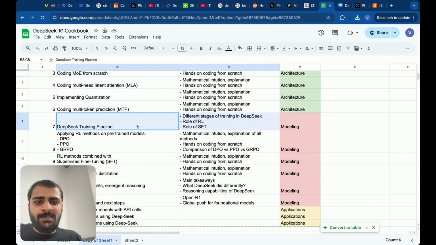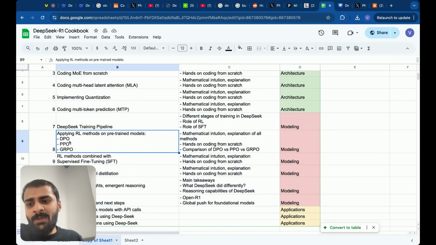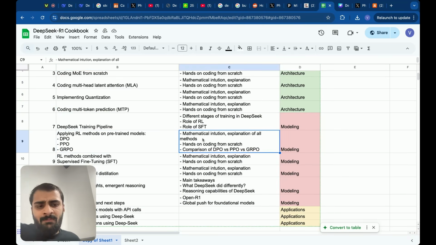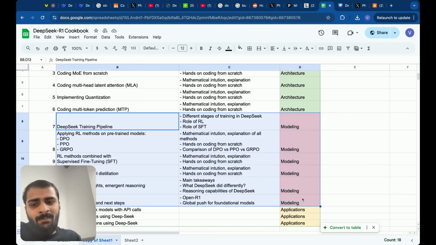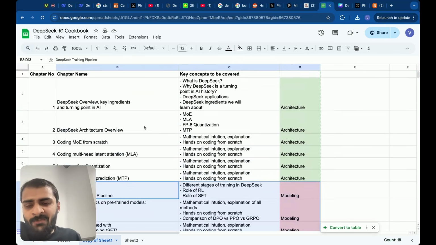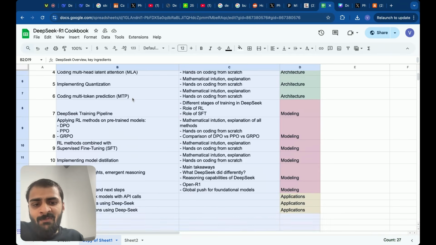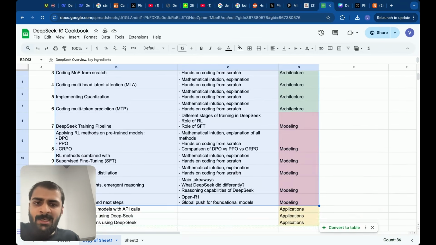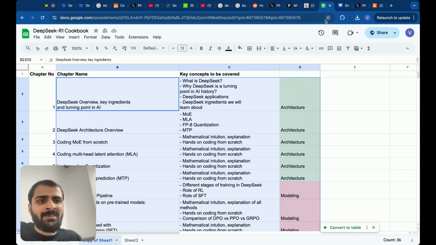The second aspect is the modeling, where we have to learn about reinforcement learning, DPO, PPO, and GRPO, Group Relative Policy Optimization, which is one of the major things which they implemented to create the reinforcement learning pipeline. We have to learn about the modeling aspects step by step, and only after we learn about all of this, then we will truly know how every single element of DeepSeek is assembled from scratch.